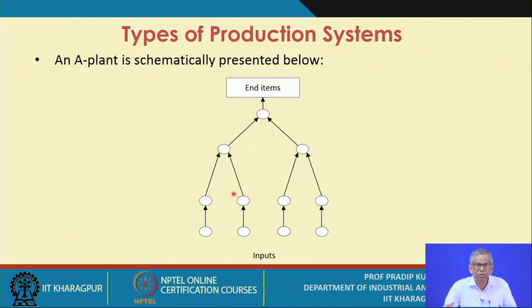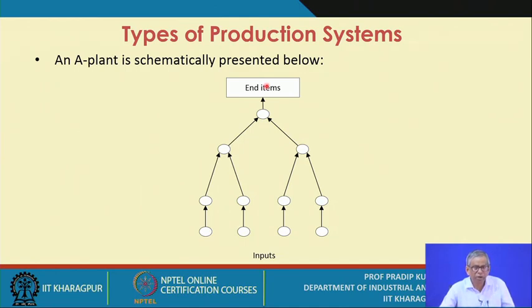That means you are converging. From one stage you go to the next stage, and from this stage you go to the third stage, and again you combine the outputs of both the stages. You get at the next stage a combined output, and so from a large number of input raw materials you may get one end item or a few end items.